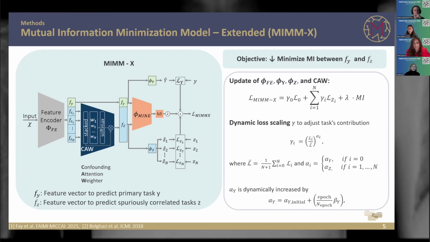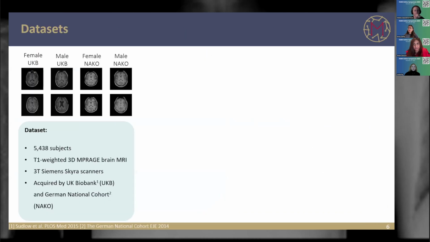And this update is a hyperparameter, which in the experiment I'm going to show you here is set to 5, but this is a hyperparameter which has to be optimized during training. And in the scope of this work and also in the paper, we performed a lot of different experiments, but for the sake of time, I'm just going to present one experiment in this presentation.